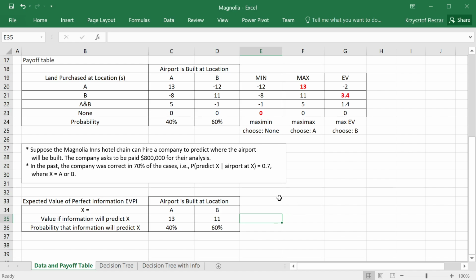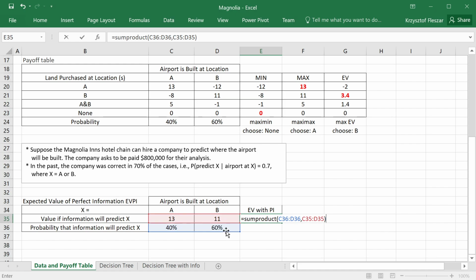Now we're ready to calculate the expected value with perfect information. It will be the expected value of these probabilities and these values.